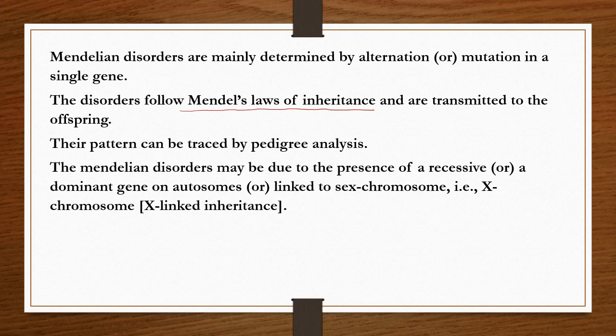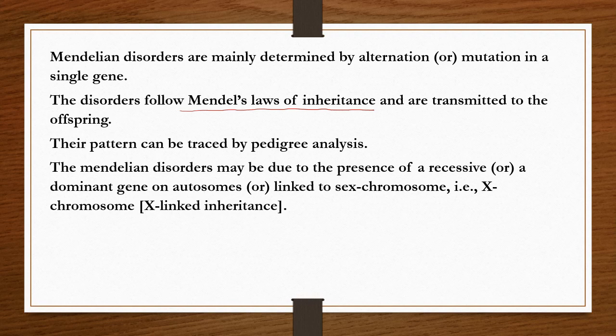Why are some of the genetic disorders called Mendelian disorders? Because they follow the rules of Mendel's laws of inheritance. That's why they are called Mendelian disorders.